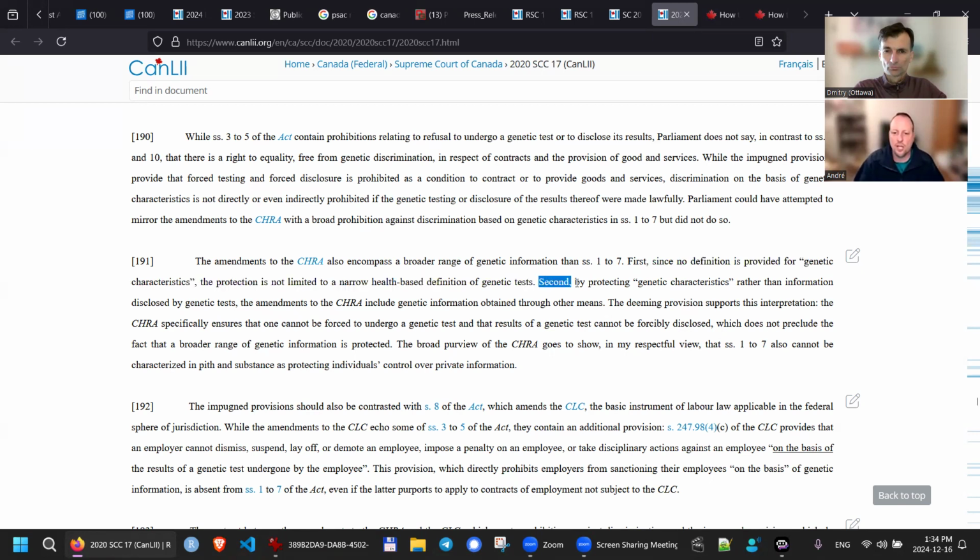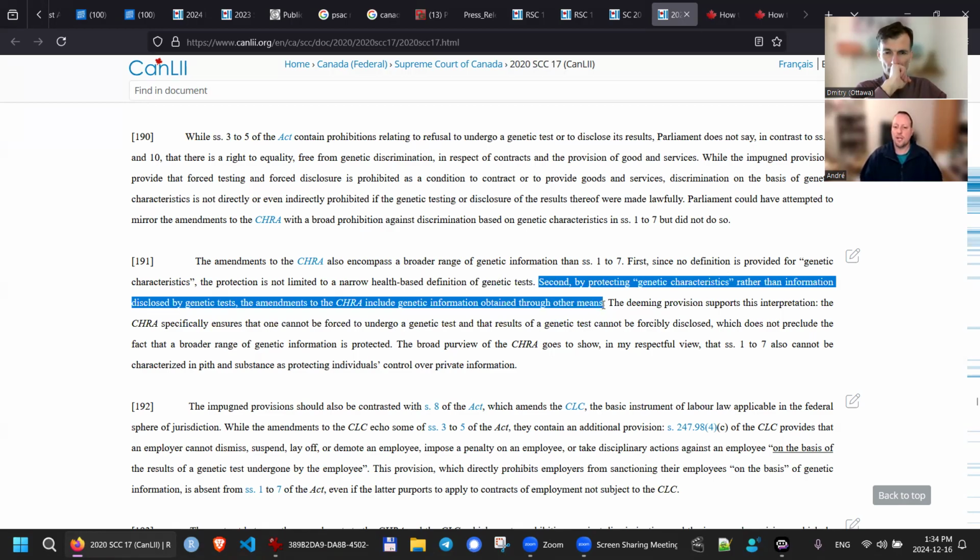Second, by protecting genetic characteristics rather than information disclosed by genetic test, the amendment to the CHRA, which is the Canadian Human Rights Act, includes genetic information obtained through other means. So my argument on that is that by asking for my vaccination status, they're indirectly trying to obtain my genetic information by other means. By asking whether I'm vaccinated or not, it's going to disclose to them what my genetic makeup is, whether I can make those antibodies or not. And for me, that falls under privacy and also under the Canadian Human Rights Act, where I have the right not to disclose that information. Okay, so that's where I'm at in this argument.